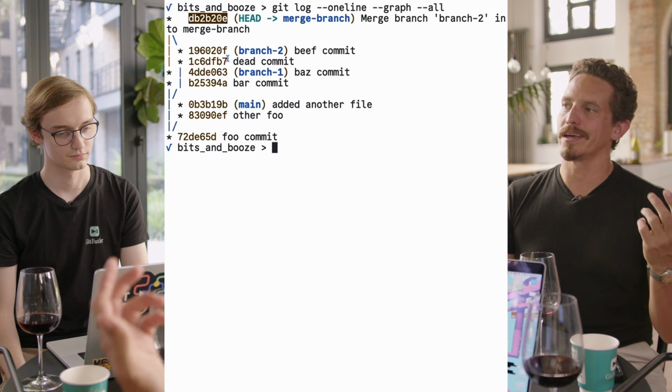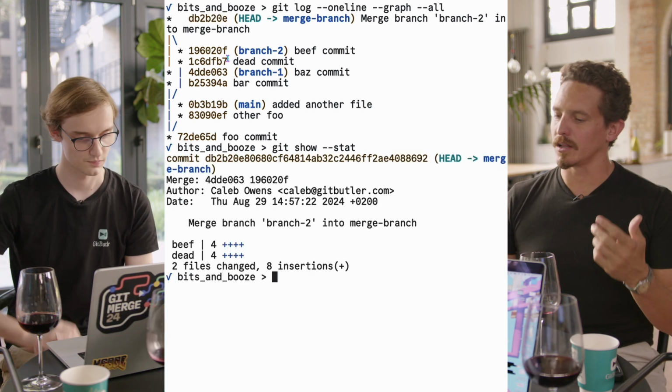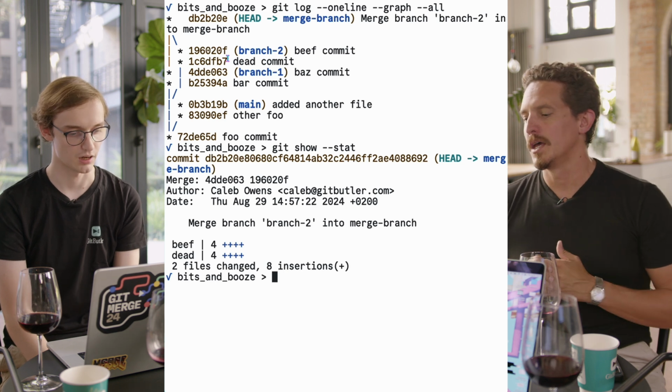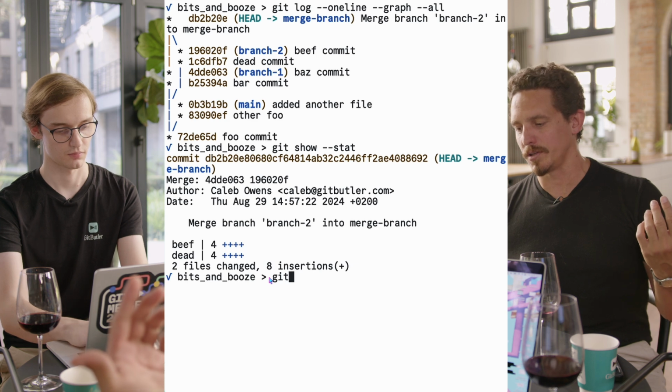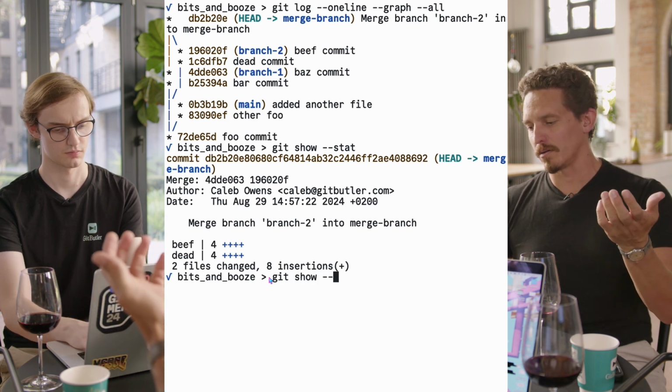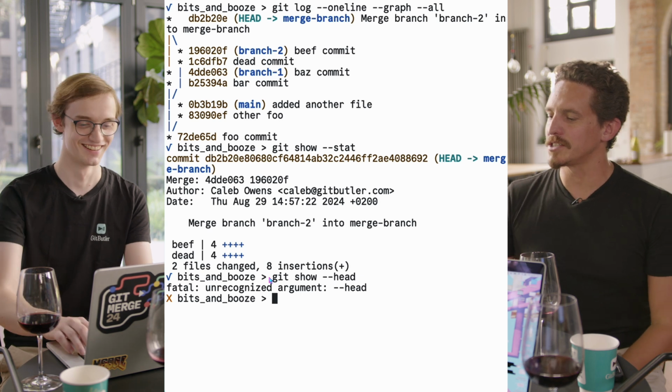So let's do git show --stat or something, just so we can look at one. This is the commit we're on. If you do git show --stat HEAD, it will show you the same thing, like if you don't put a reference where it's looking for something.